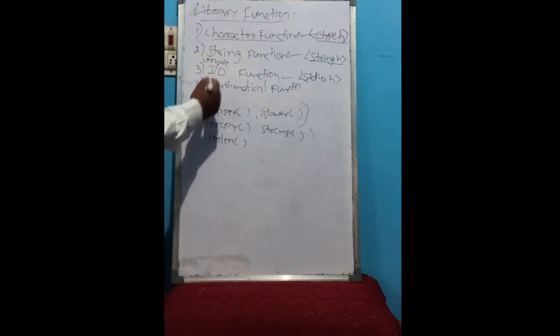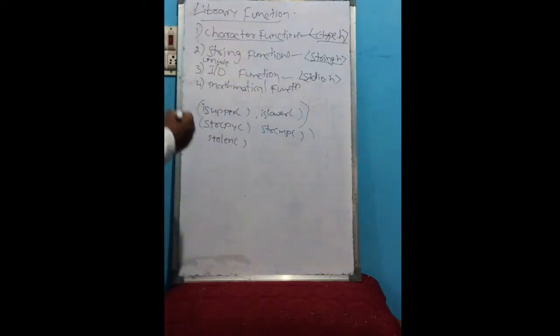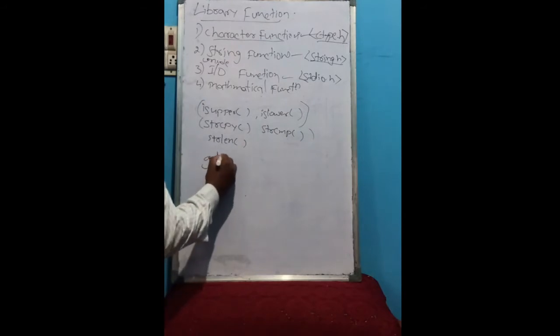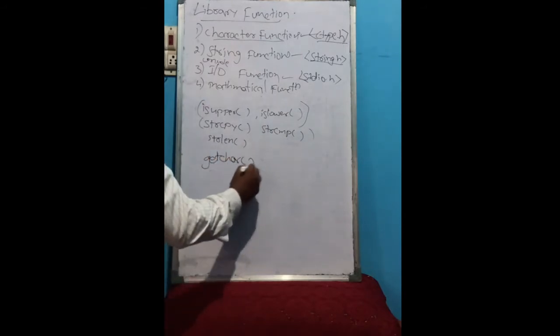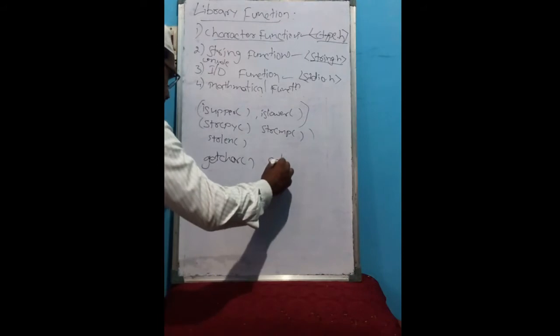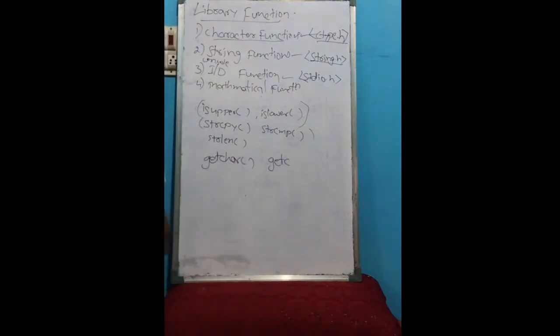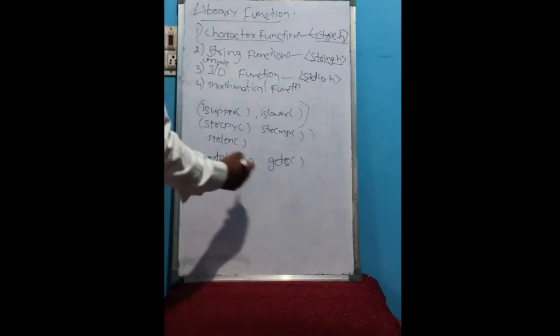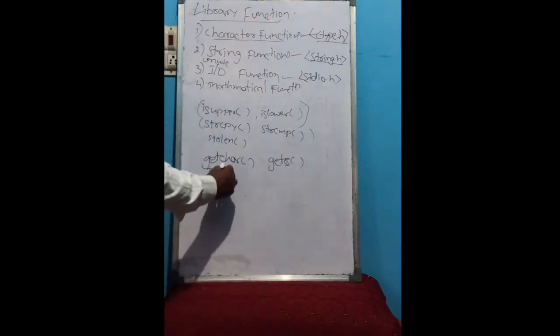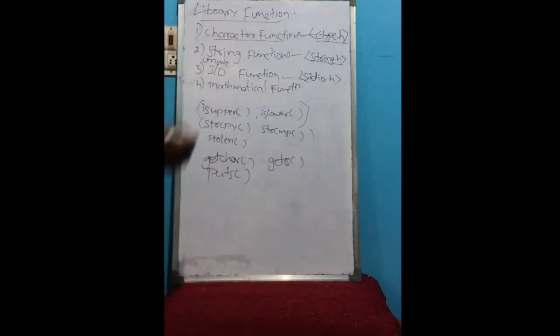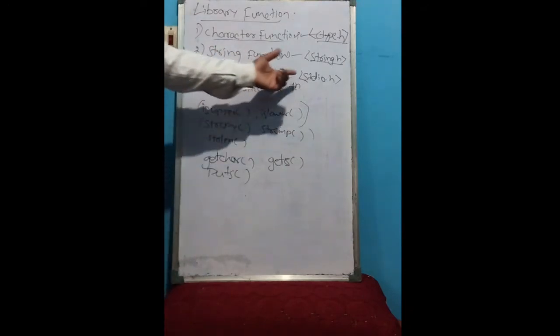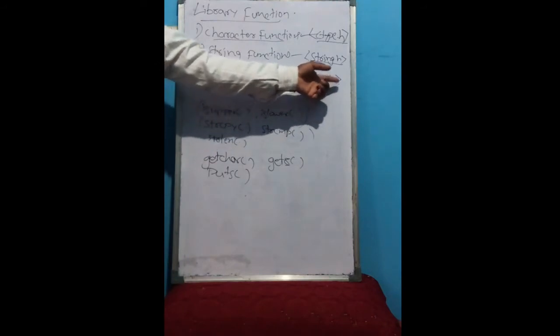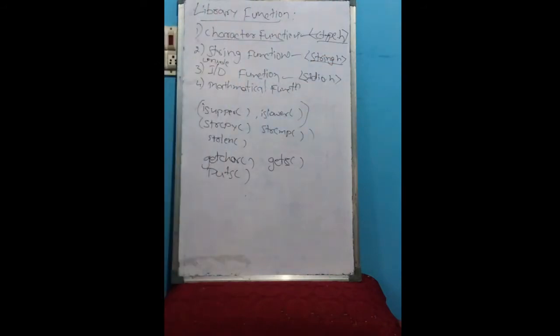These are the console IO functions, input output functions. To use them, we should include the stdio.h header file.